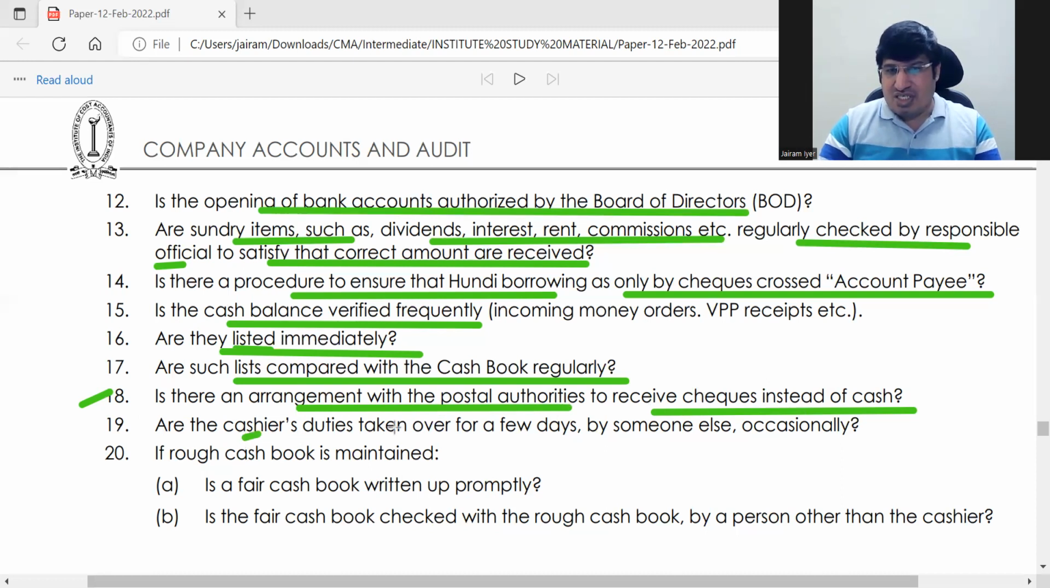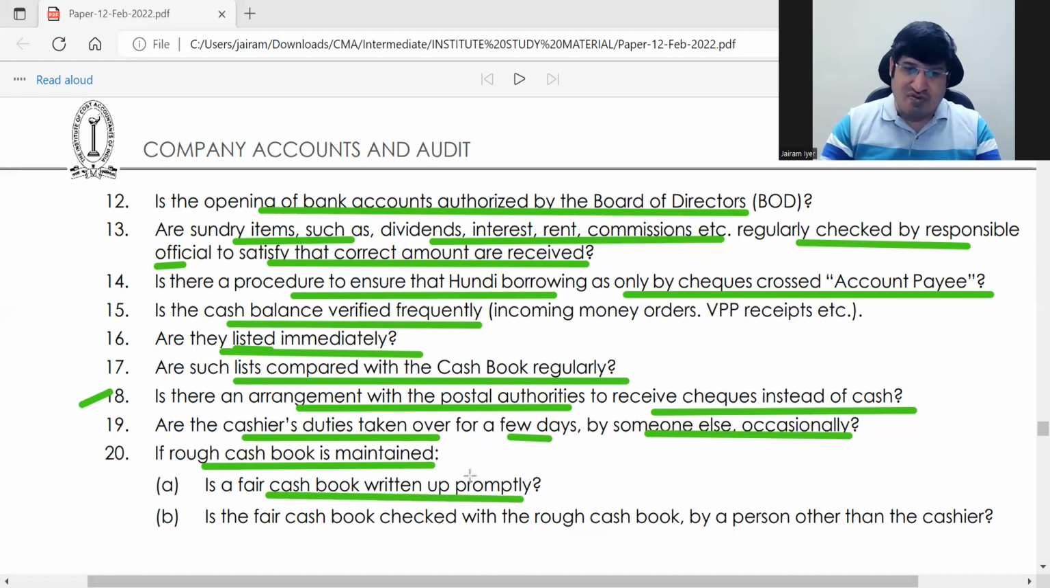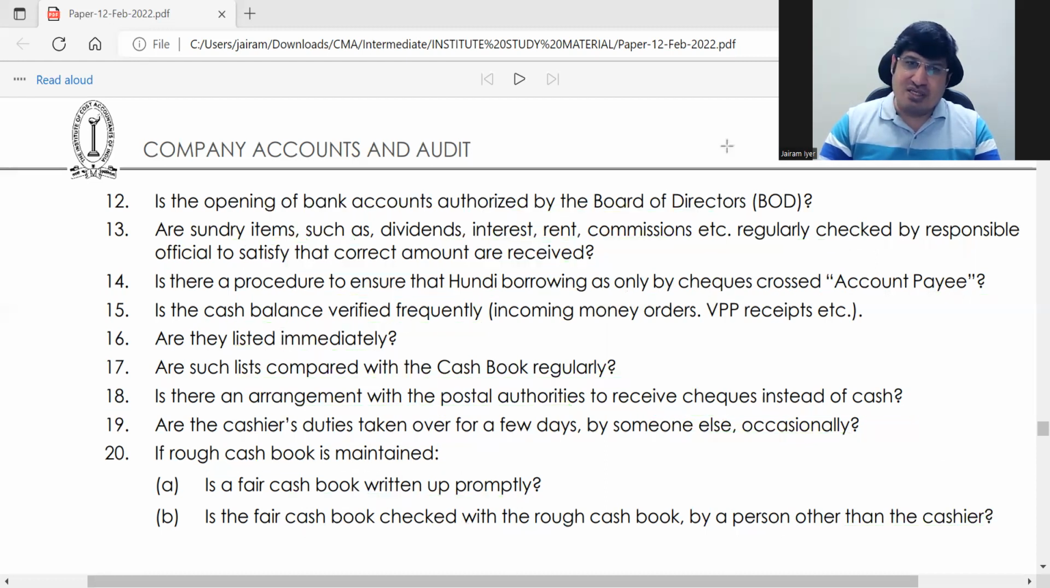ठीक है, and is cashier's duty taken over for a few days by someone else? In between, cashier's duty should be taken by someone else to just make sure whether everything is going right. ठीक है. So if rough cash book is maintained, ठीक है, then fair cash book should be written up promptly from the rough to fair. ठीक है, and fair cash book and rough cash book should be cross checked by a person other than cashier. ठीक है, these are the main things.